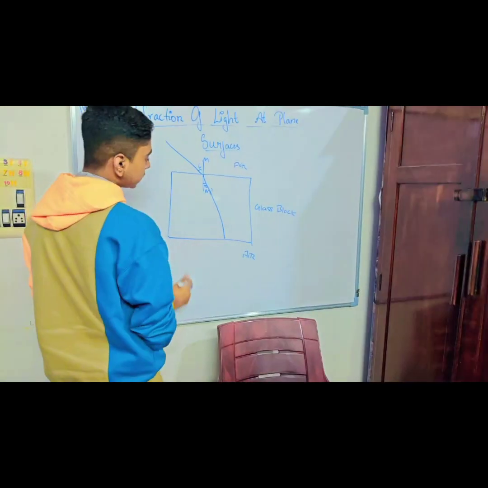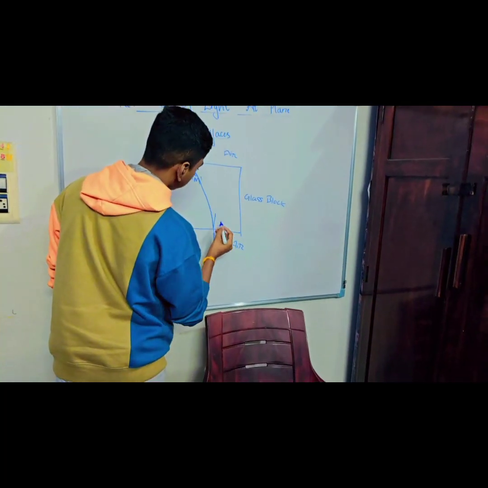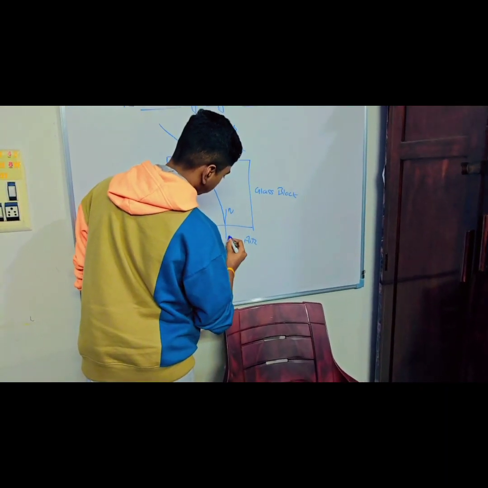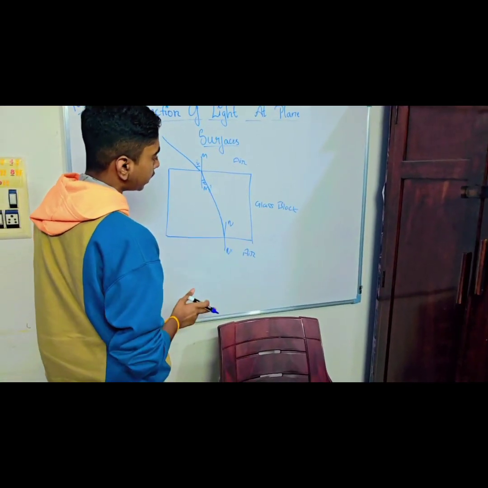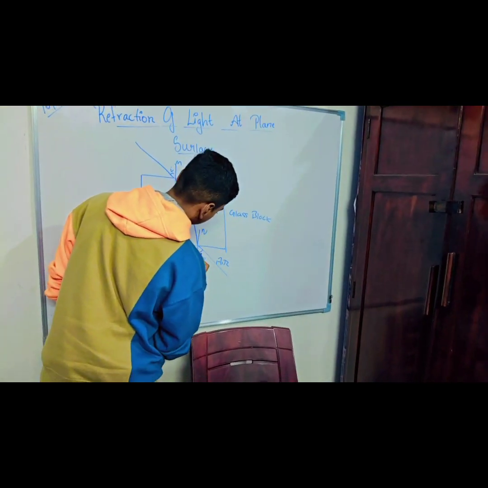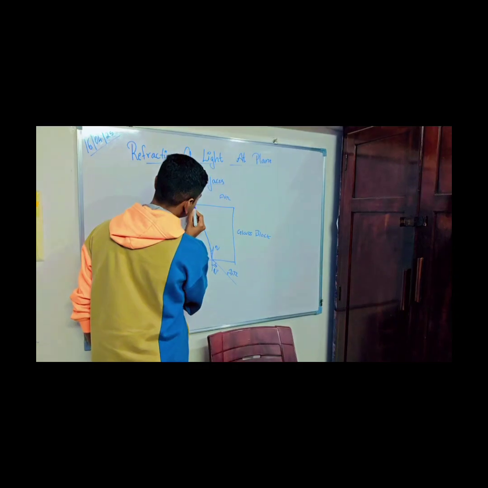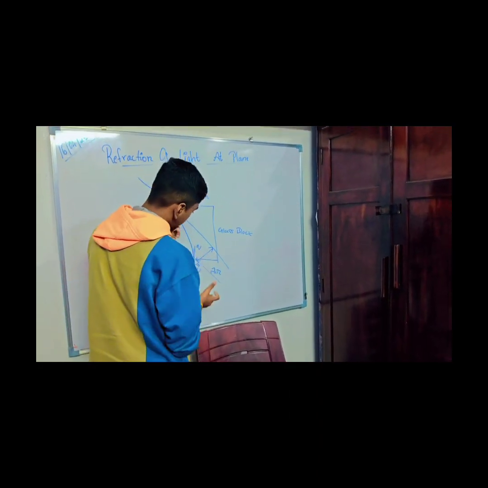Now after this, when it hits the end of the glass block, we have to again draw another normal, say N dash. Here, as we know, it moves from a denser medium to a rarer medium, so it moves away from the normal. So this is again the angle of refraction. This is actually the initial direction the light ray had to move, but it has shifted because it's going from a rarer medium to a denser medium, so there is a difference between the initial path and the emergent path.